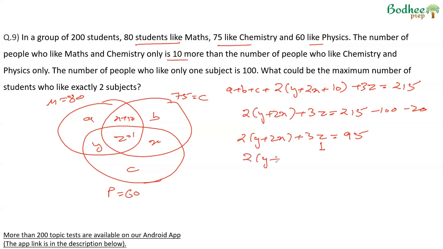So 2 into y plus 2x will become 92, which means y plus 2x will become 46. So if we make y as 46, x as 0, this is the distribution that we'll get. In this case, the max number of people who like exactly 2 subjects will be 46 plus 10, which comes out to 56, and that would be the